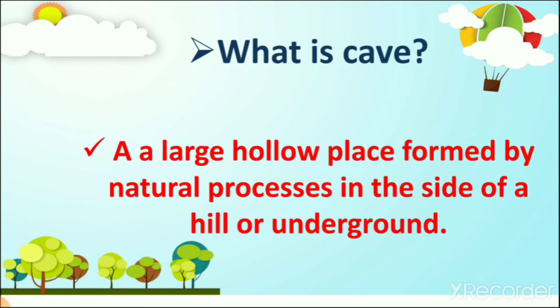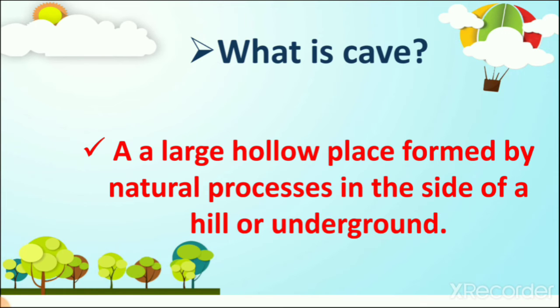A large hollow place formed by a natural process in the side of a hill or underground. Hills means mountains. This definition is only for your information, right? So we have to understand first what caves are. So there is a hole in mountains, big mountains. Mountains have big holes also. So these holes are known as caves, a large hole in which animals can live. So now you can understand what caves are.